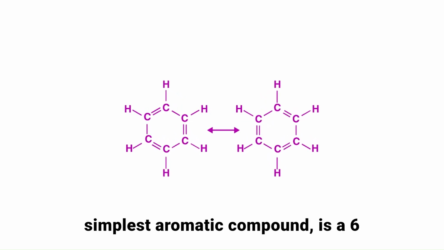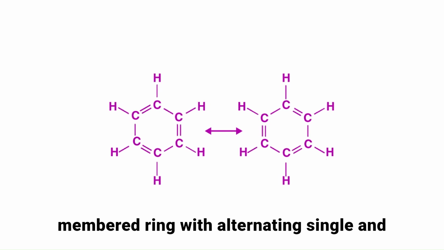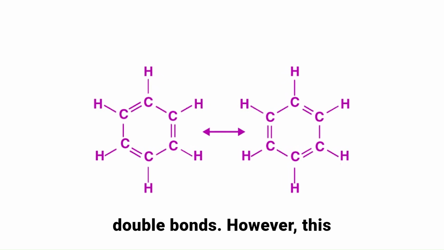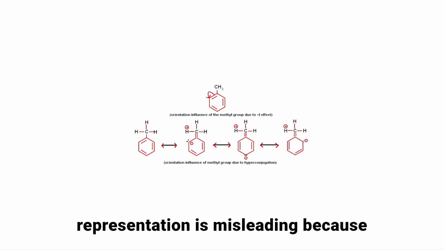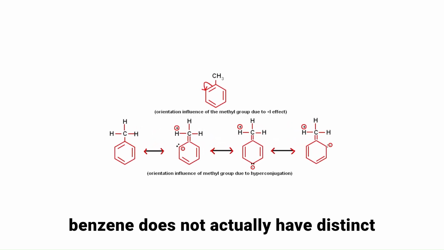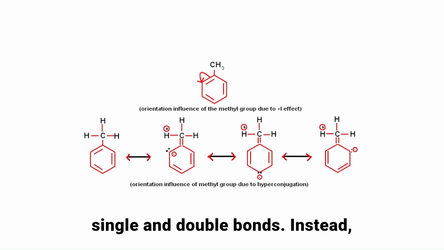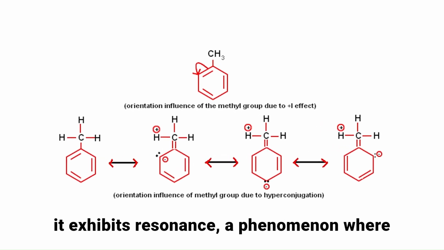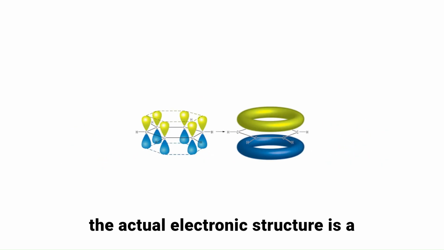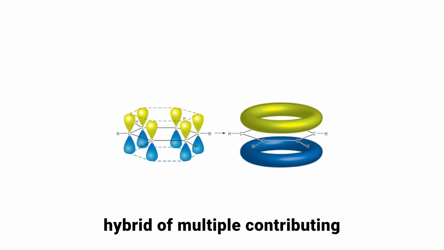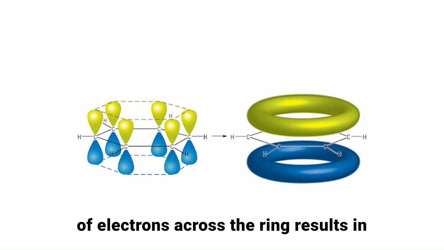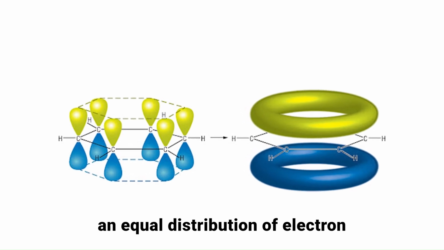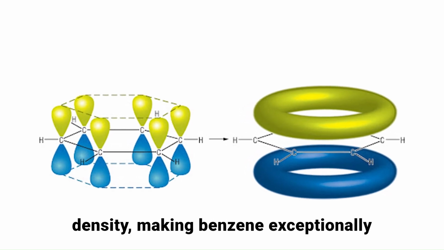Benzene, the simplest aromatic compound, is a six-membered ring with alternating single and double bonds. However, this representation is misleading because benzene does not actually have distinct single and double bonds. Instead, it exhibits resonance, a phenomenon where the actual electronic structure is a hybrid of multiple contributing structures. This delocalization of electrons across the ring results in an equal distribution of electron density, making benzene exceptionally stable.